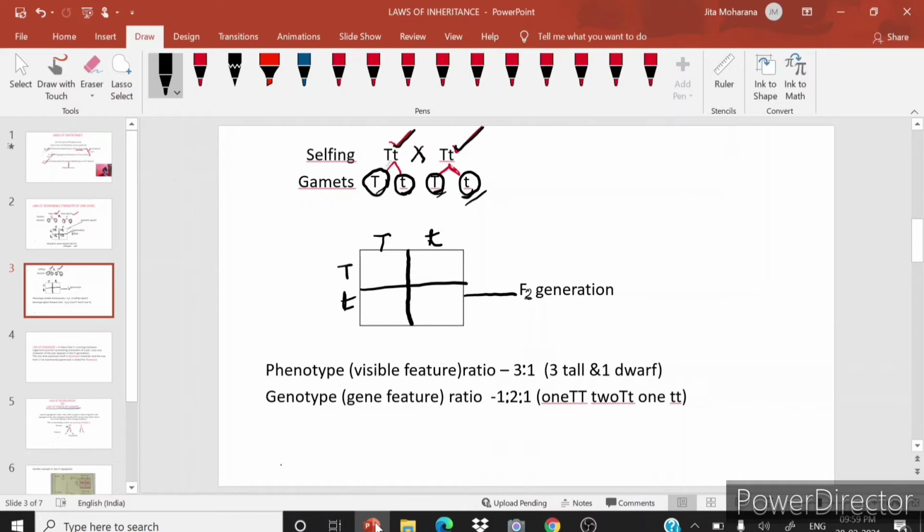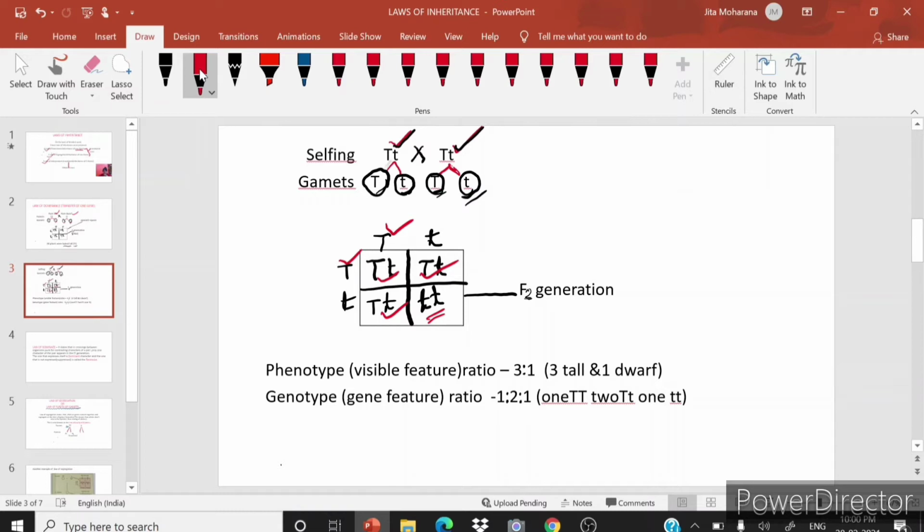Then when fusion occurred, when this T fused with this T, it formed capital T capital T. Likewise, the others formed capital T small t, capital T small t, and here small t small t. So Mendel found that three plants were tall and one was dwarf.